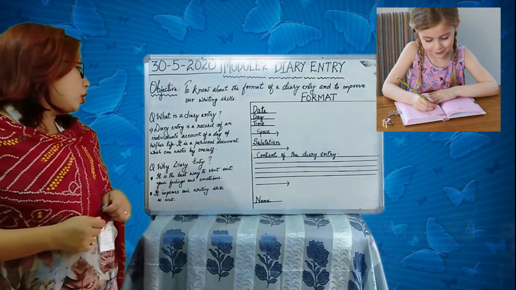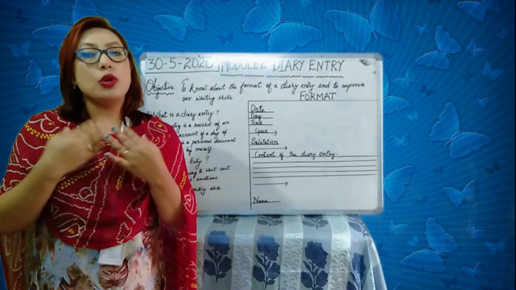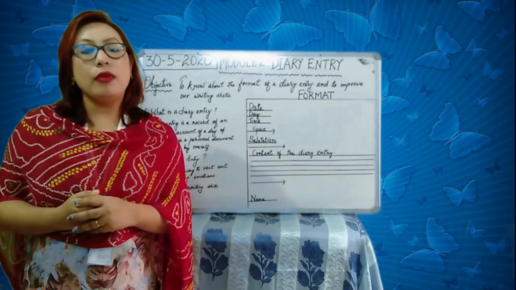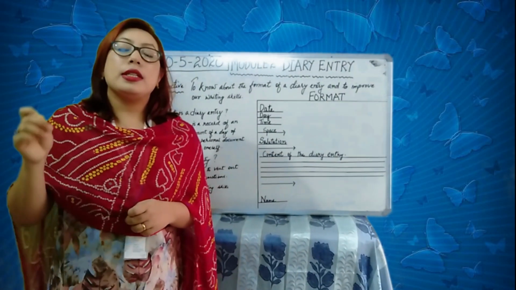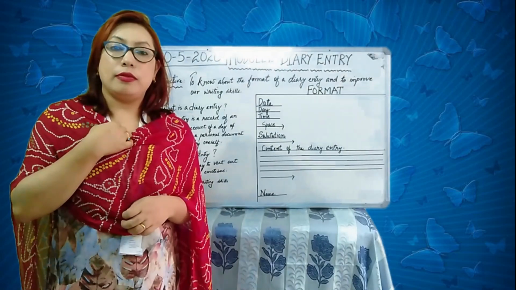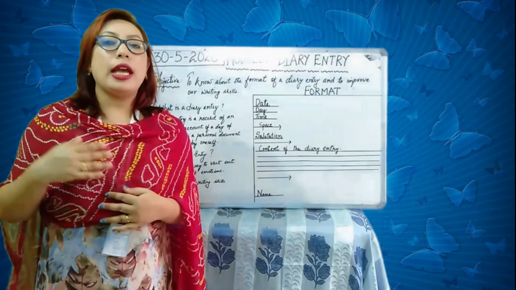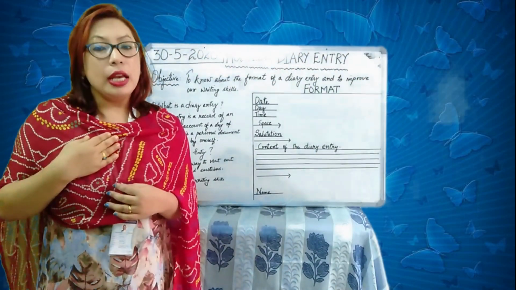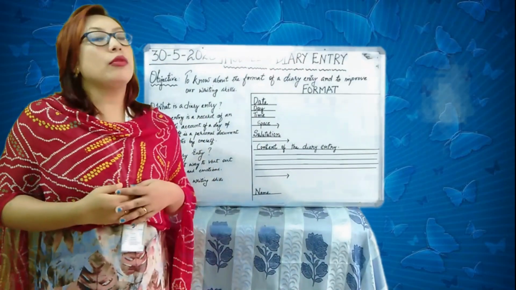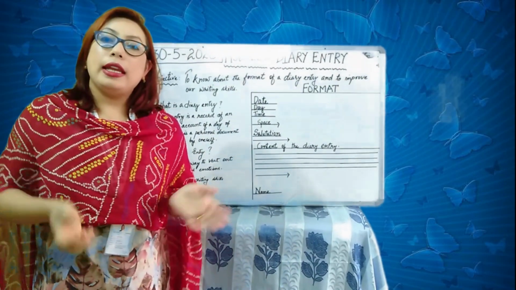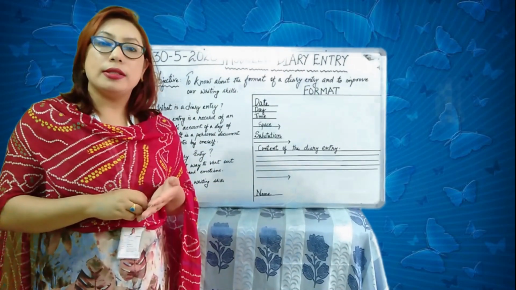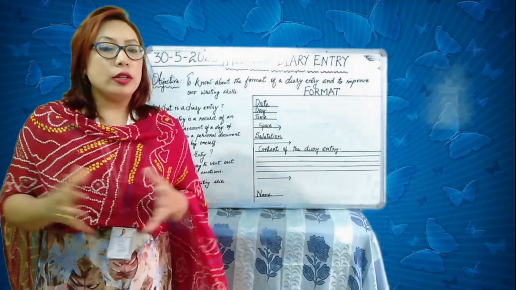It is a personal document which one writes by oneself. So it is a very personal document. Okay. It is personal and private. It is yours. You are writing about your particular life and that person writes it himself or herself. Okay. If I am making an account of my life throughout the day, I cannot ask somebody to maintain my diary. Diary entry means whatever I have come across throughout the day, I sit down at night and pen down all my thoughts and feelings and emotions, right? All of you have understood it?